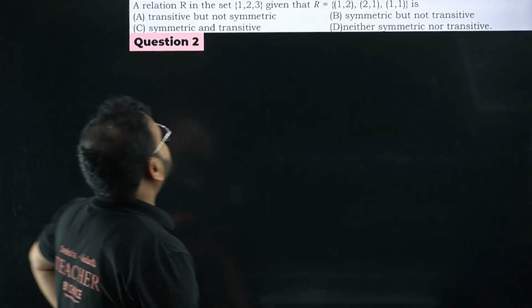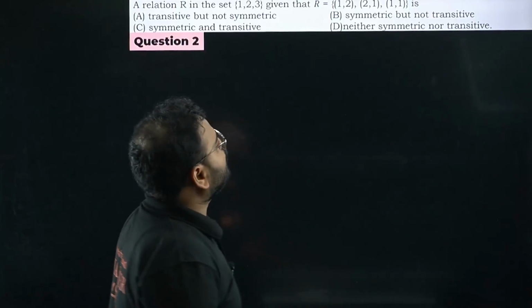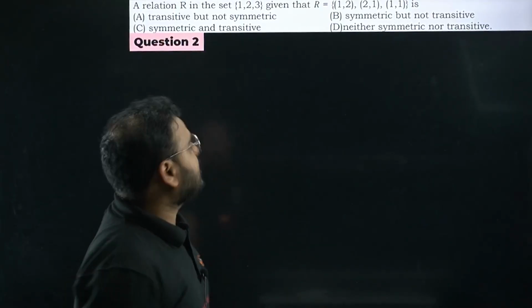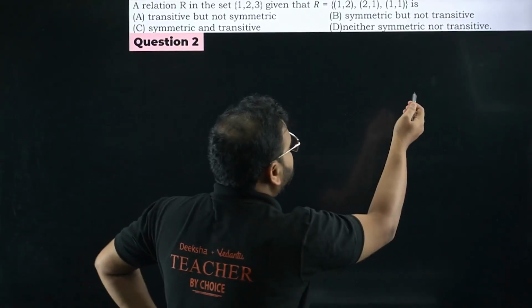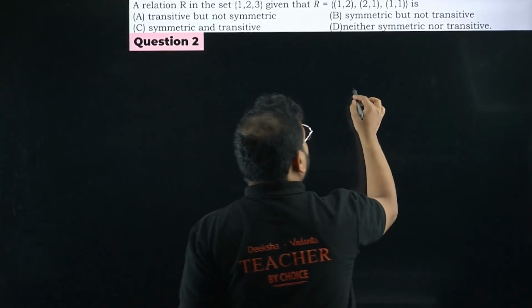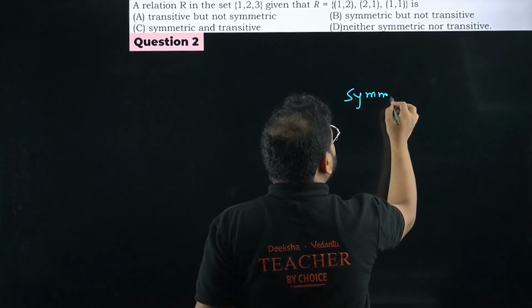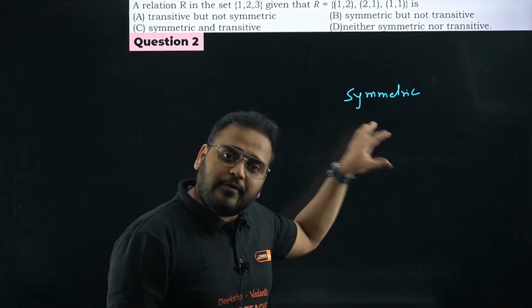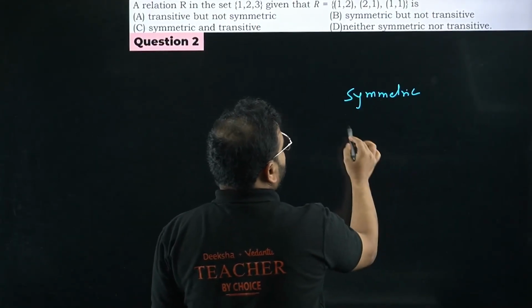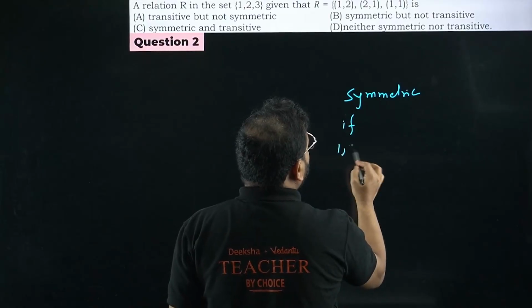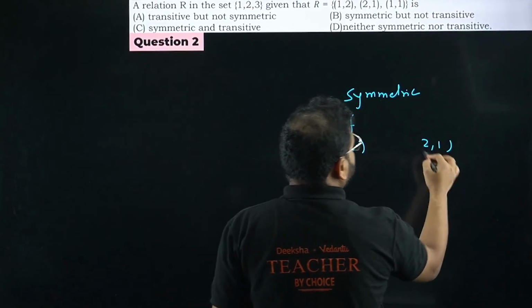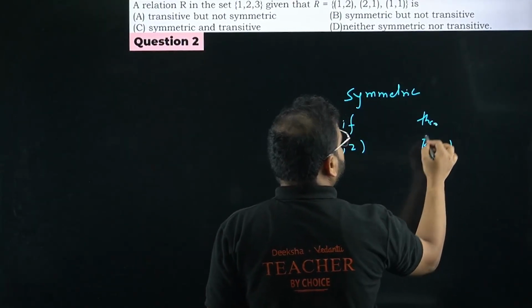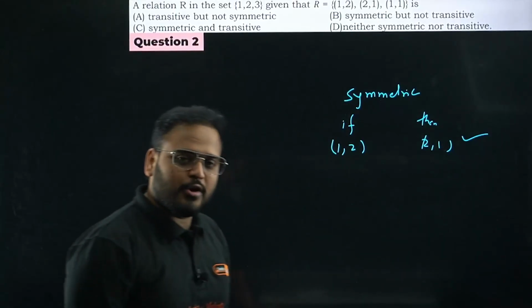A relation R in the set {1, 2, 3} is given as R = {(1,2), (2,1), (1,1)}. Think about it. (1,2) and (2,1) are there. Symmetric or not? Yes sir, symmetric. Why not transitive, sir? We don't have (2,3) and (3,2). As I said, if there is an if, we should look for the if and then. What was the if in this case? (1,2) and (2,1). If is there, then is there. That's more than enough for it to be symmetric.